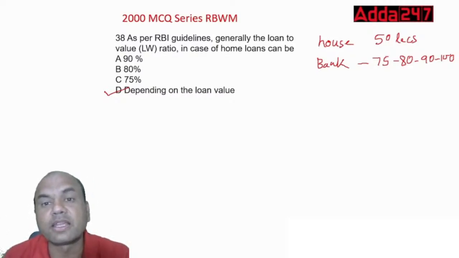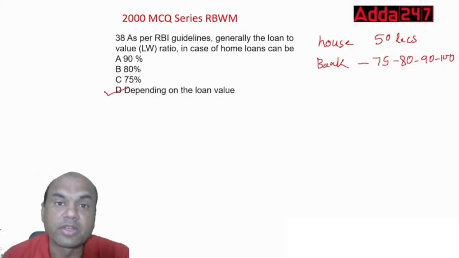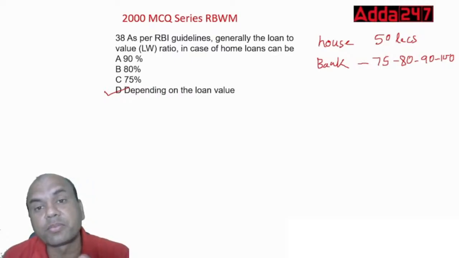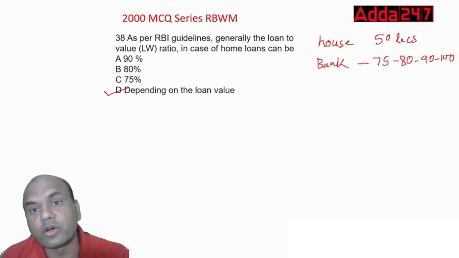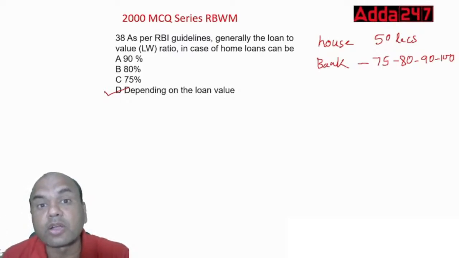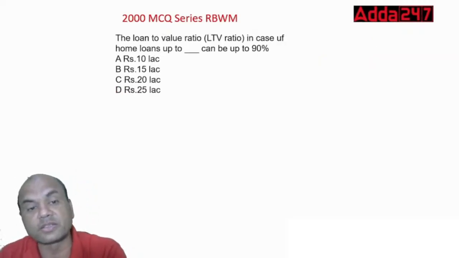Up to 30 lakhs, you can give up to 90%. 30 to 75 lakhs, you can give up to 85%. Above 75 lakhs, you can give up to 75%. But again, RBI has said that although these are the guidelines, they are not tight compartments. You have to decide on your own. So depending on the loan value is the right answer.